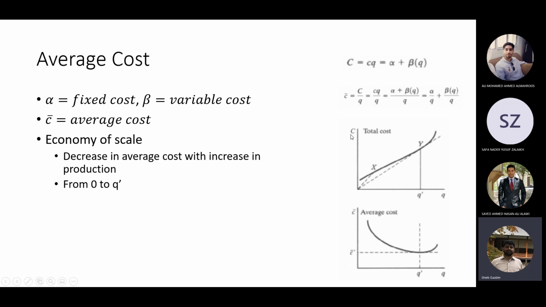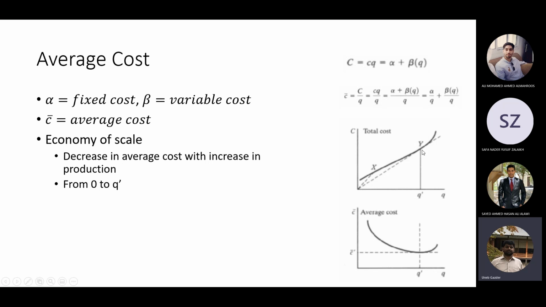So you see here there are two graphs. One for total cost, the other one for average cost, capital C and C dash. You can see the total cost increases linearly. Then at some point, at Q dash, it increases rapidly. This is the total cost increasing a lot with less number of products added.